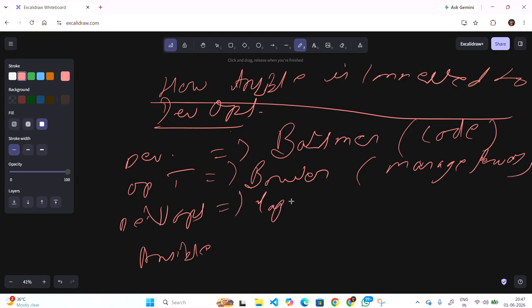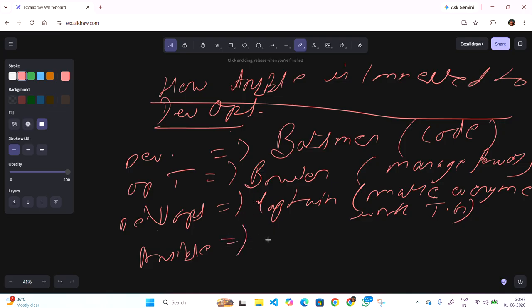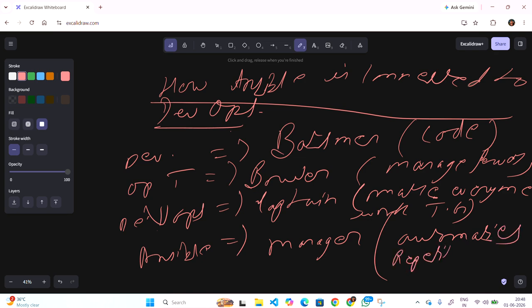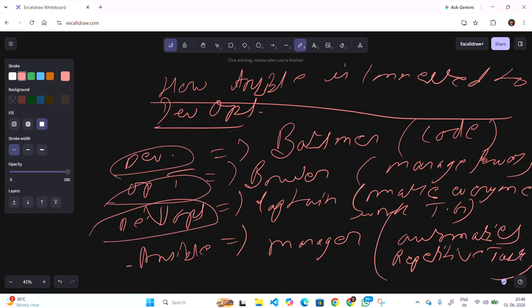DevOps is the captain, who is going to make everyone work together. Ansible is the manager, who is going to automate repeated tasks. Got it? Now, developer is there, operation team is there, DevOps is there, and Ansible is there.